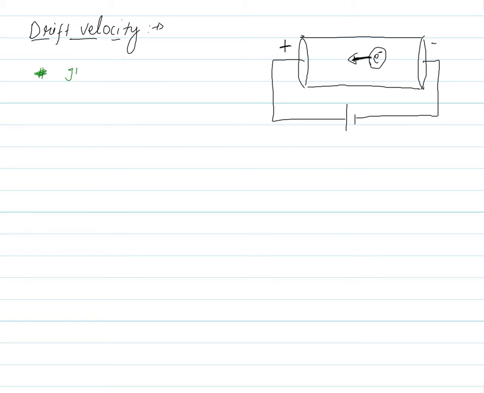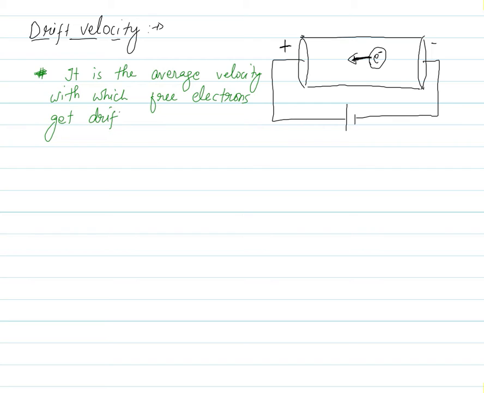So we can define it like this: it is the average velocity with which free electrons get drifted towards the positive end of the conductor, right? So this is the average velocity.